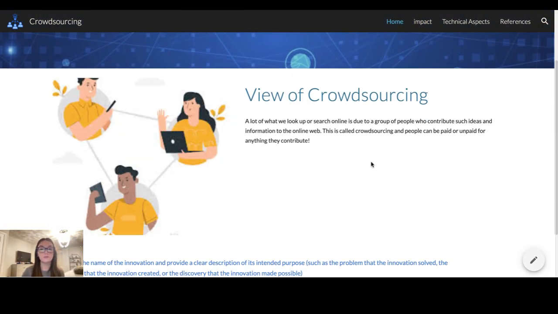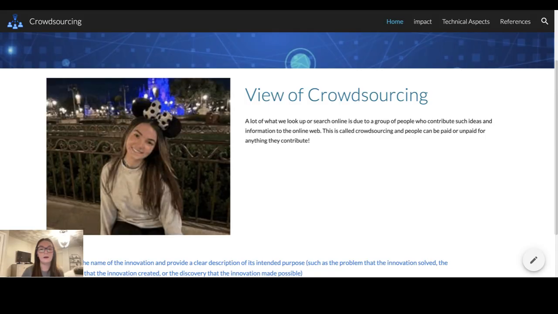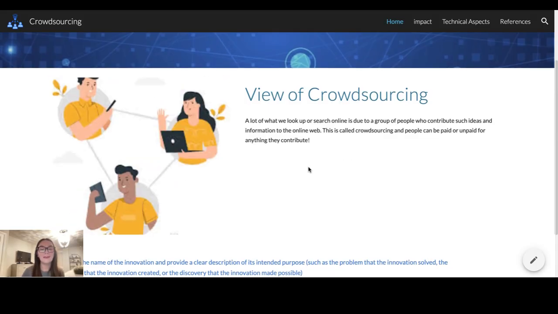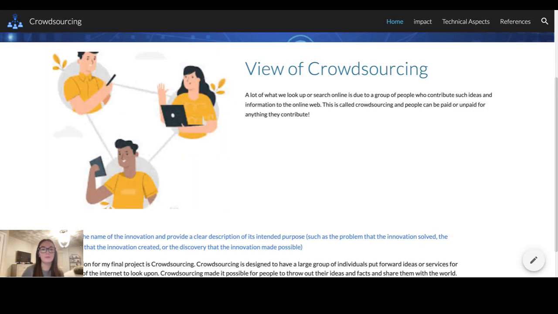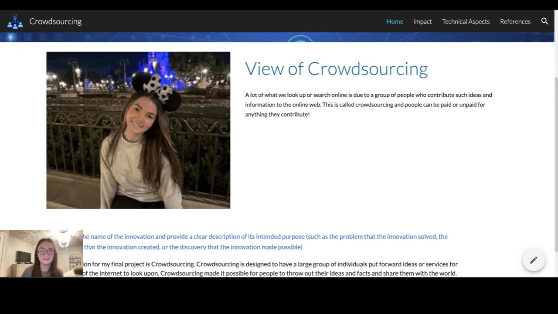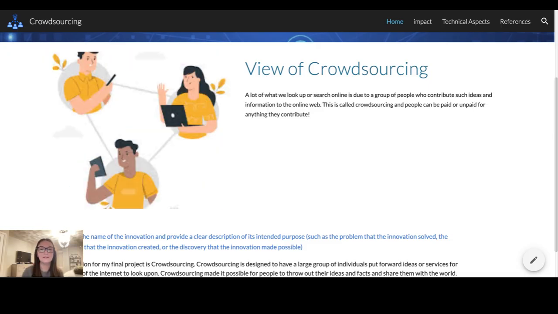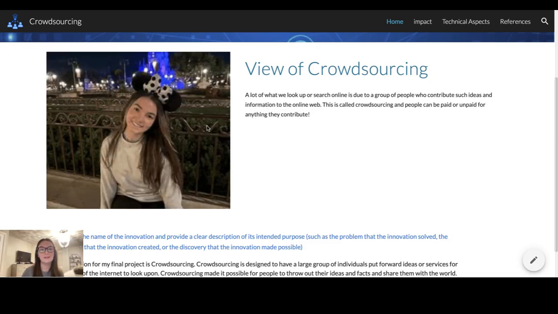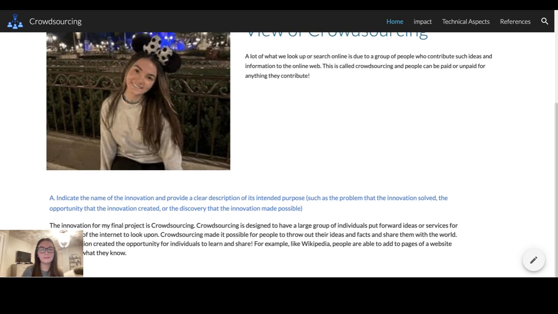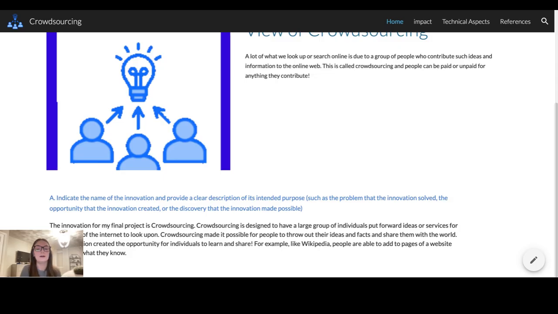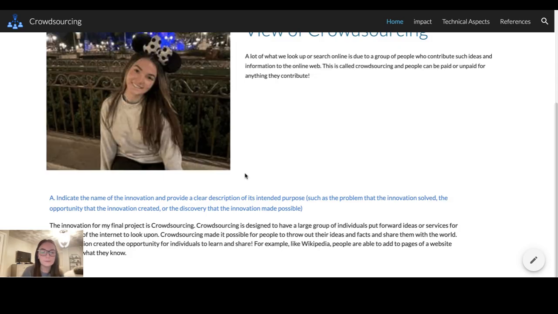I have just a little view of crowdsourcing, just a little splurt. And then this is my GIF right here that I made through an app. I can't remember the exact website, but I did have to use a website to create this GIF, which was really cool.